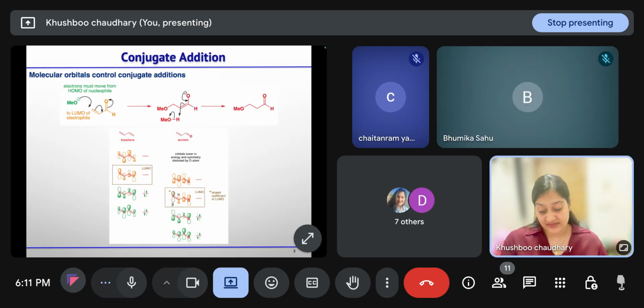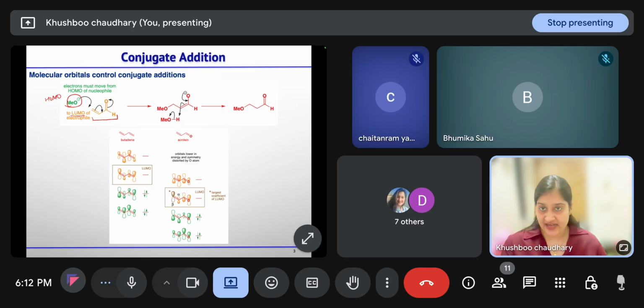Now let us discuss the molecular orbitals, how they are controlling the conjugate additions. When a nucleophile is attacking the electrophile, the nucleophile's HOMO and the electrophile's LUMO will interact with each other, right? If methoxide is the nucleophile, we will consider its HOMO, and the alpha beta unsaturated carbonyl compound is the electrophile, so we will consider its LUMO.